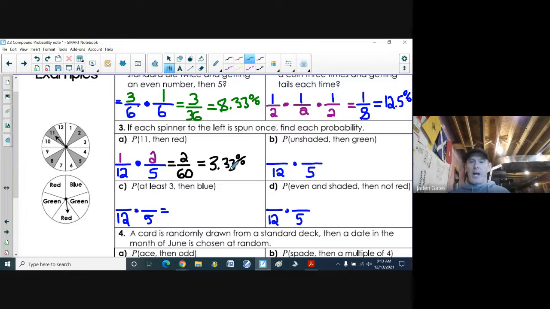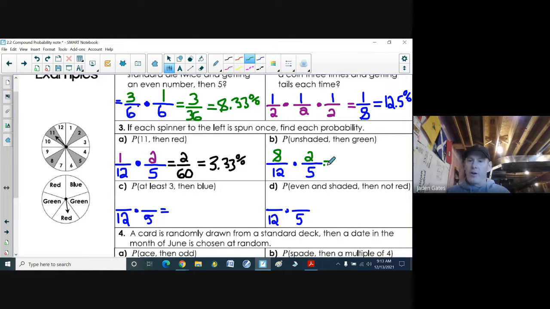All right. B, to get unshaded, then green. How many unshaded do we have? I'm just going to go numerical here. 1, 2, 3, 4, 5, 6, 7, 8. 8 chances of being unshaded. Then green. There's 2 greens.